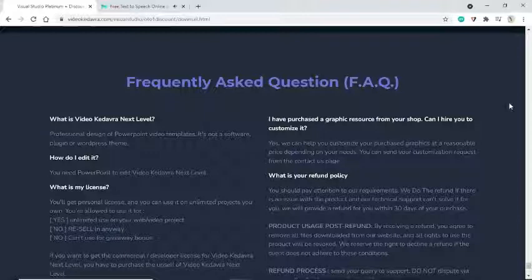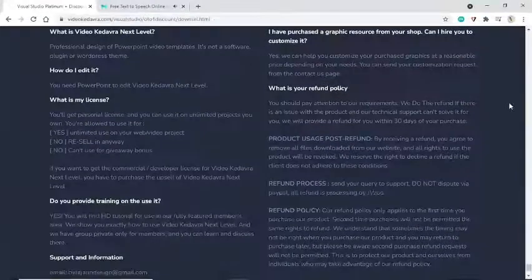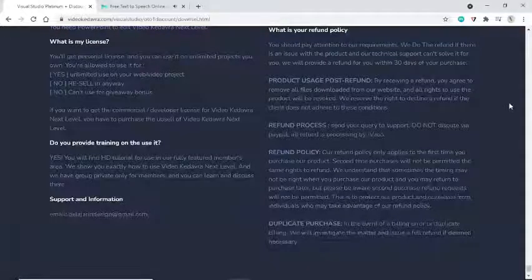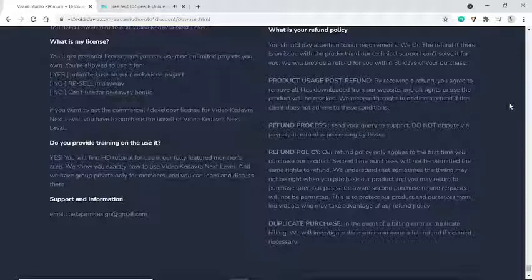Product usage post-refund. By receiving a refund, you agree to remove all files downloaded from our website, and all rights to use the product will be revoked. We reserve the right to decline a refund if the client does not adhere to these conditions. Refund process. Send your query to support. Do not dispute via PayPal. All refunds are processed by JVZoo.